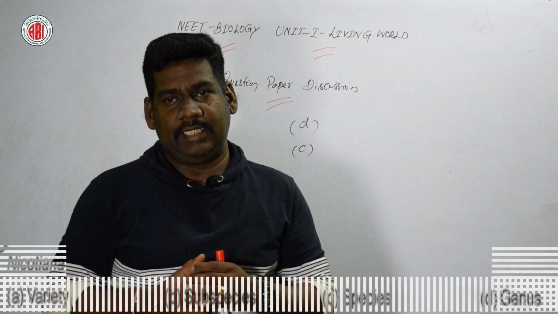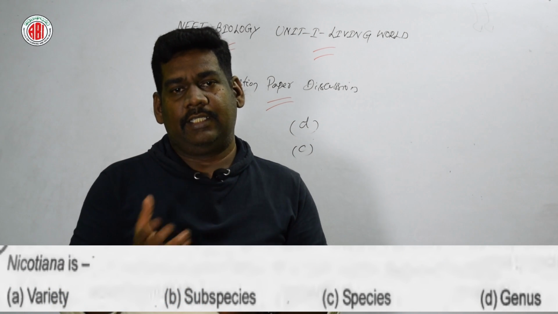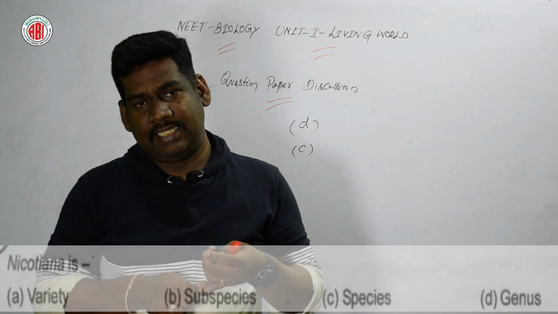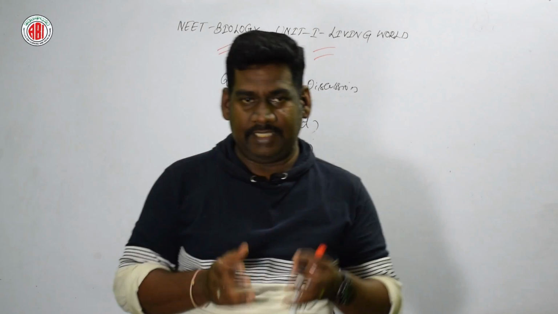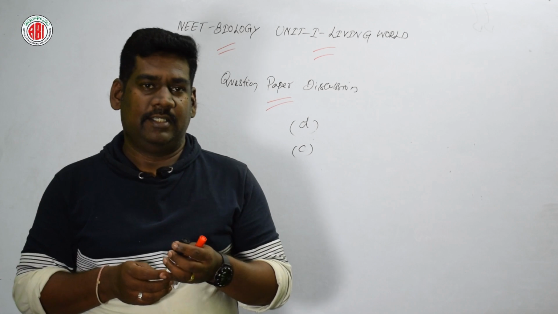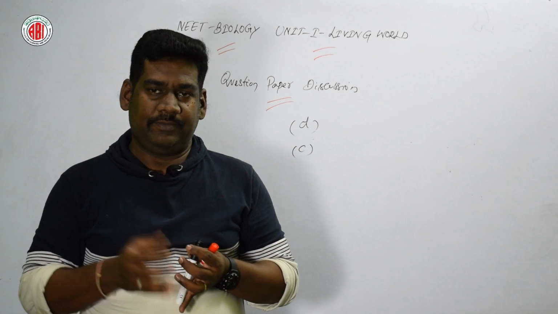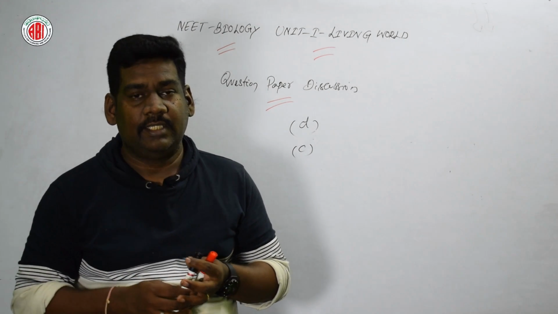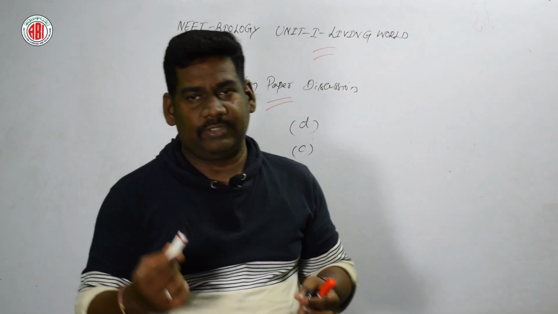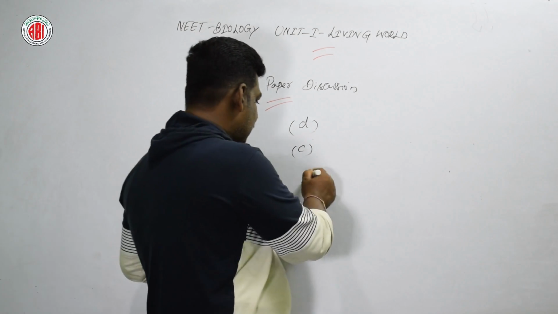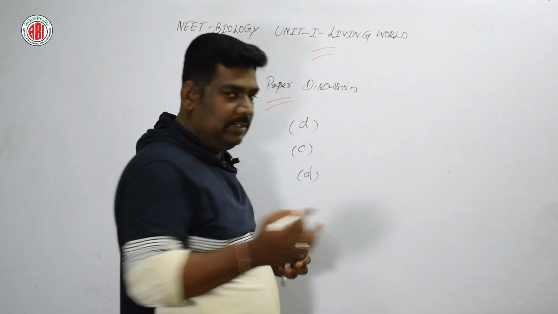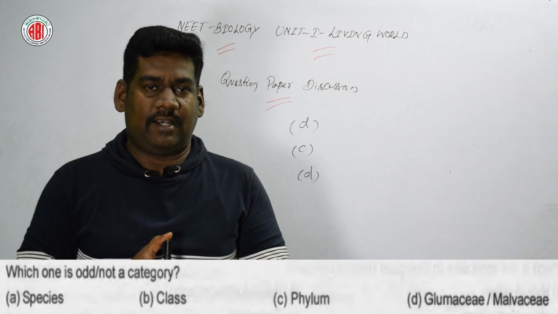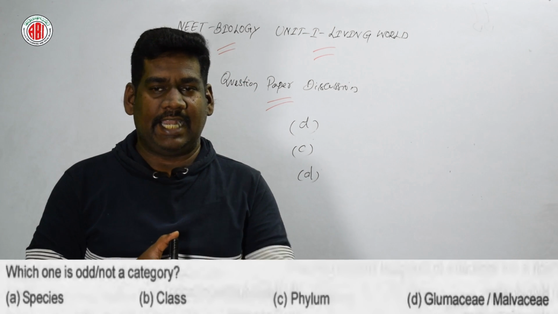So the next question is, Nicotiana is what? Here we can see four different options: variety, subspecies, species, genus. Nicotiana is one of the genera, and in that different species are there, Nicotiana species. So the right answer for this question is option D, genus. Nicotiana is one of the genera.